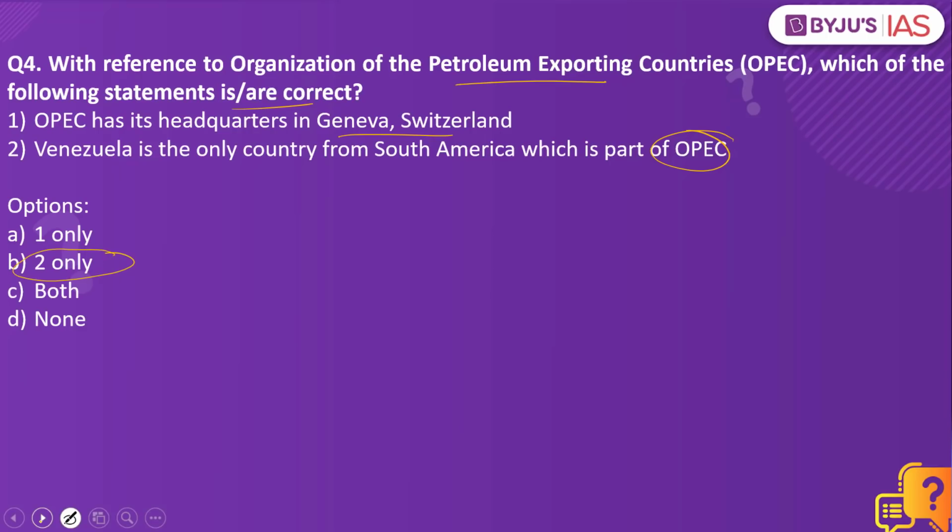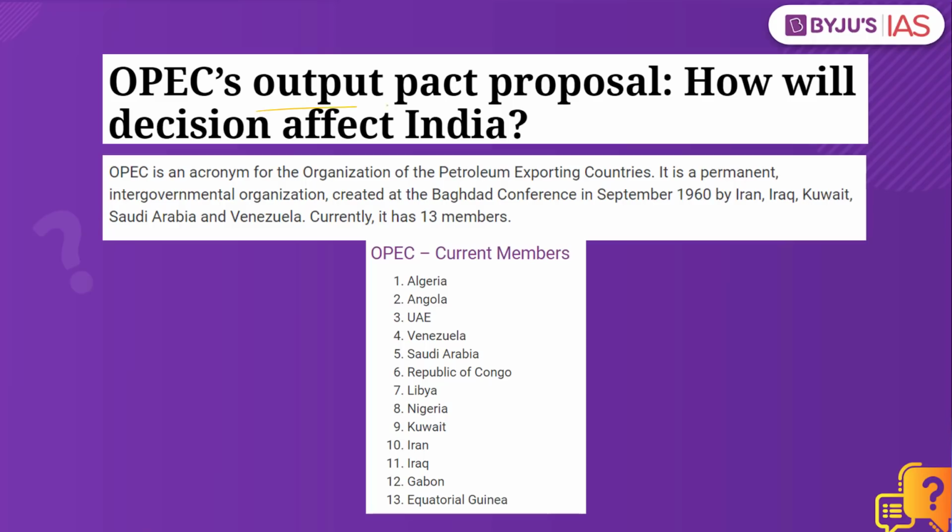Why have we taken this practice question? Because this article makes a mention of OPEC. What is this OPEC? This is one of the organizations which stands for Organization of Petroleum Exporting Countries. What is the objective of this particular organization? There is a twofold objective. One is the production of the oil, control the price rise, and ultimately ensure that there is continuous production and supply to the people of different parts of the world.